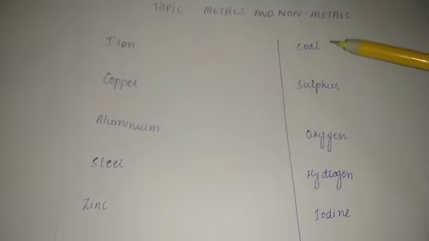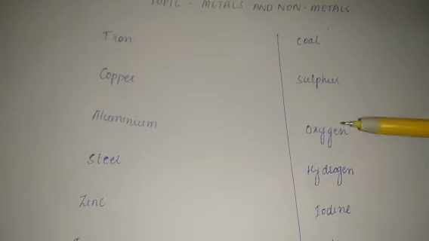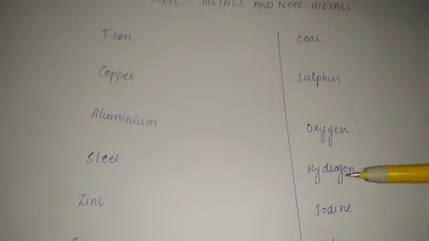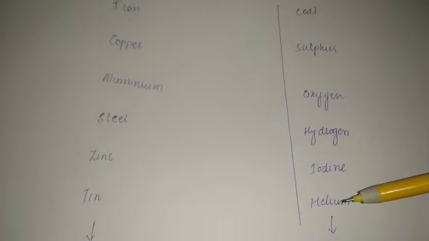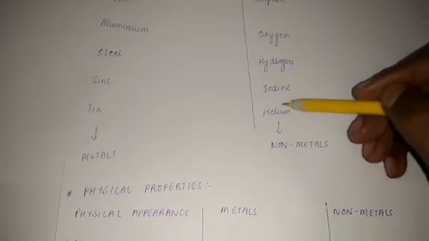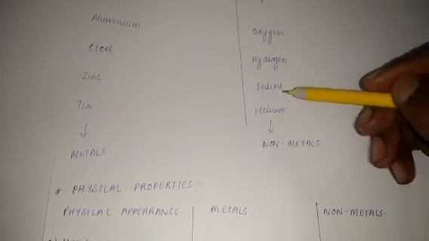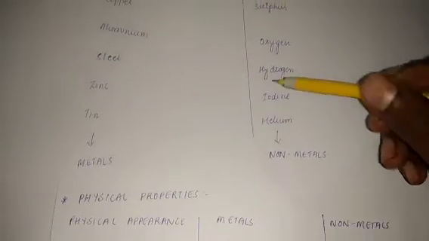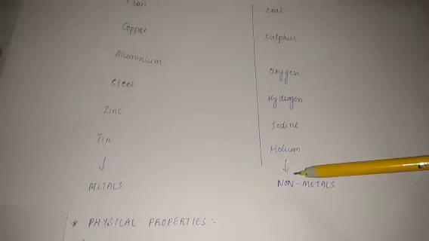Here we can see a list of non-metals like coal, sulfur, oxygen, the air we breathe, hydrogen, which is used as a fuel, iodine, which is found in our salt, and helium, which is found in the sun. Helium we can see in the sun. The hydrogen is converted into helium and it is a light gas. So coal, sulfur, oxygen, hydrogen, iodine, helium, all of these come under non-metals.